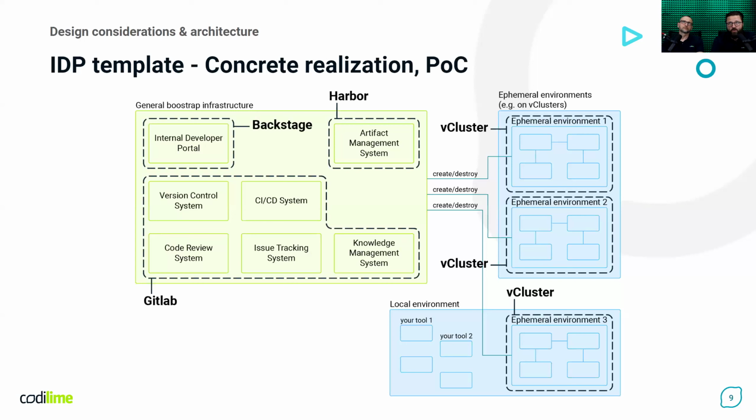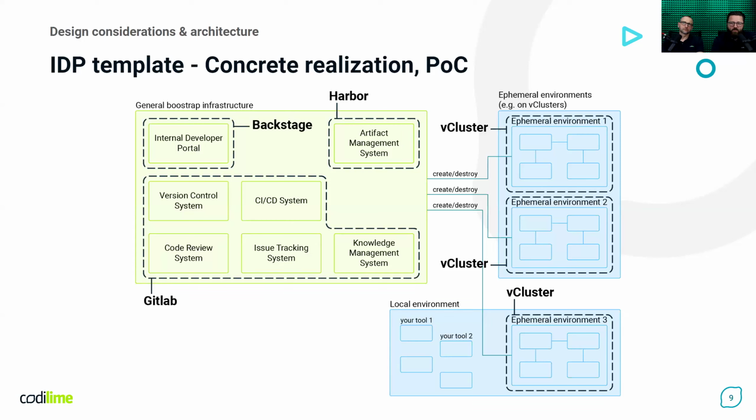Our concrete realization of our proof of concept was a bit simpler than the general idea. We use GitLab to cover multiple components defined earlier, like version control, CI/CD, code review, issue tracking, and so on.